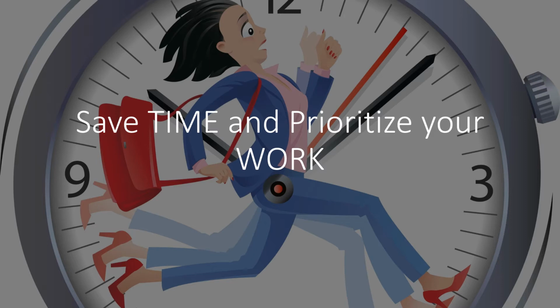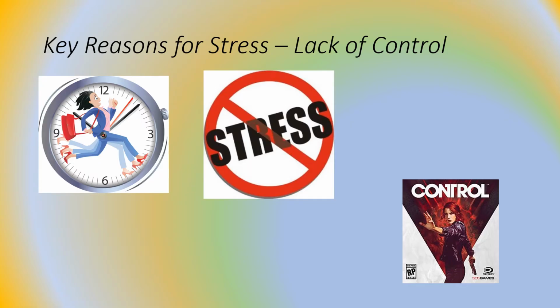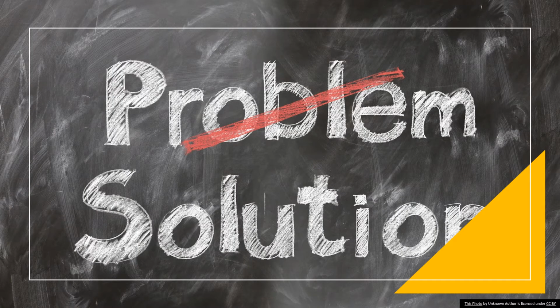Hi. Today we will use Excel to understand how we can save time, prioritize work and reduce our stress levels. One of the key reasons for stress is lack of control. When you have that sense of not being in control, your stress level goes up, which often happens, and we feel that we are short of time and we feel helpless. So we will talk about some of the world's best known techniques which we can use to gain more control over life. Enough of the problems, let's talk about the solution now.